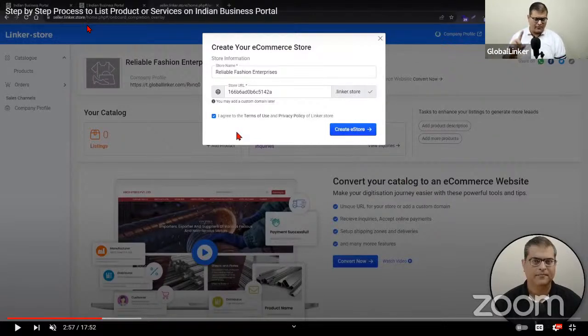Now, related to this, many people ask me what is better. Should we use linker.store or should we take it live on our own domain? The answer is obviously on your own domain, because there will be advantages with respect to digital marketing, your digital catalog, your website. You'll be able to market it in a better way when it is live on your own domain as compared to being live on linker.store, right? So I think I've attempted to answer all the popular questions related to the URL.